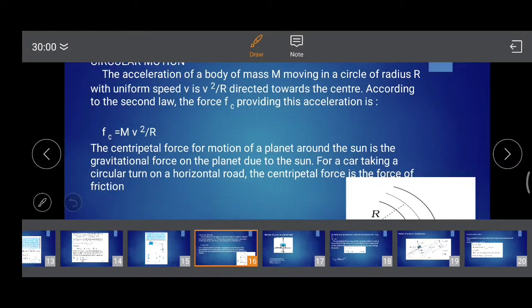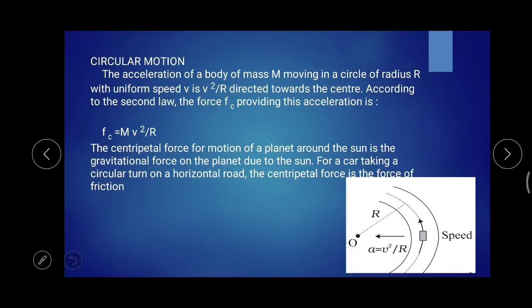Hi dear students, in this section we will discuss circular motion, with the help of an example of the motion of a car in a circular path on a level road as well as a banked road. There are two types of circular motion we are considering: one is on a banked surface and another one is on a level surface.